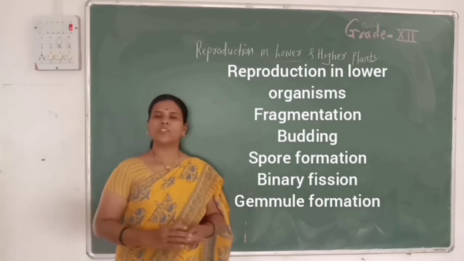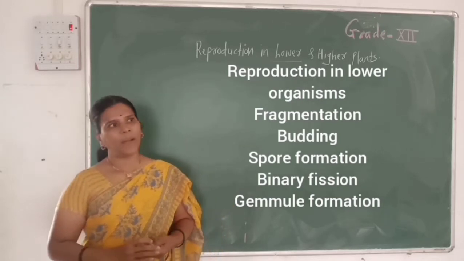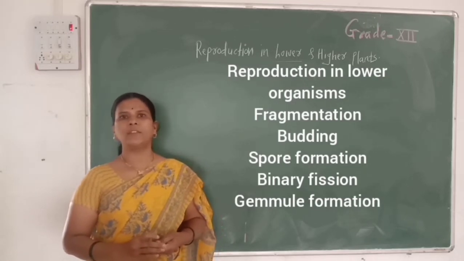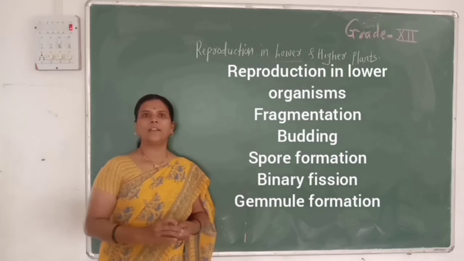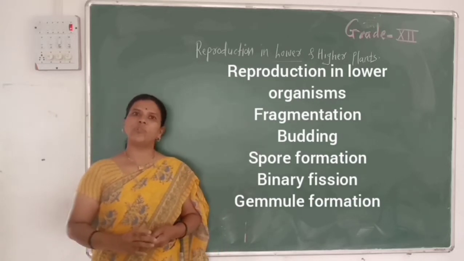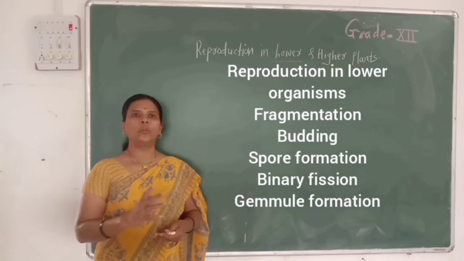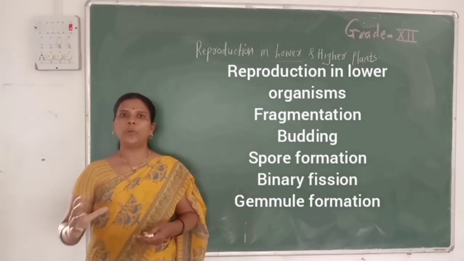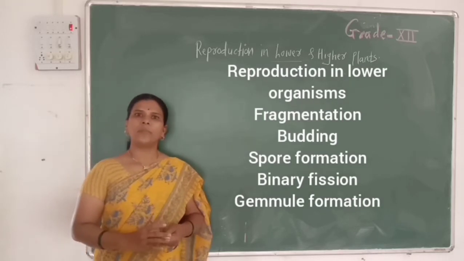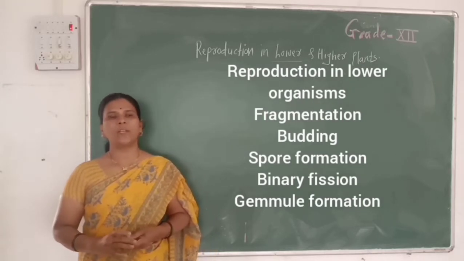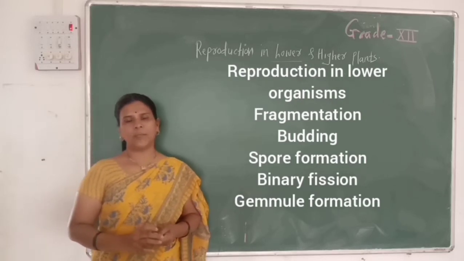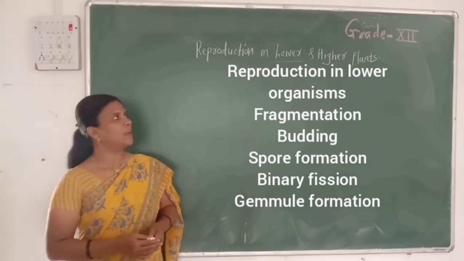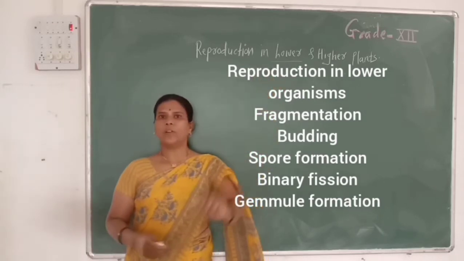The next method we have studied is binary fission. Binary fission was mainly seen in amoeba. As we know, amoeba is a unicellular individual. When this amoeba matures, it splits to form two daughter cells, and each daughter cell has the ability to form a new individual. The last method we have studied is gemmule formation, which is present in sponges. These are the different methods of reproduction mainly present in lower organisms.